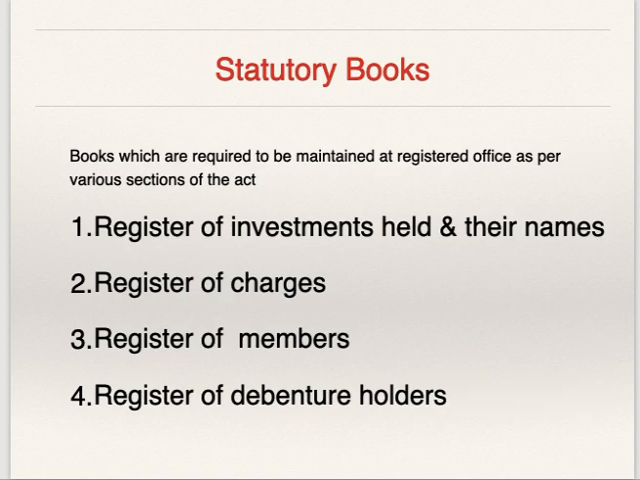Next is statutory books. Statutory books is books which companies are required to keep, maintain as per law, as per statute at its registered office. They are known as statutory books. Books which are compulsorily, mandatorily to be maintained, to be kept at registered office as per law, as per statute, those are statutory books.